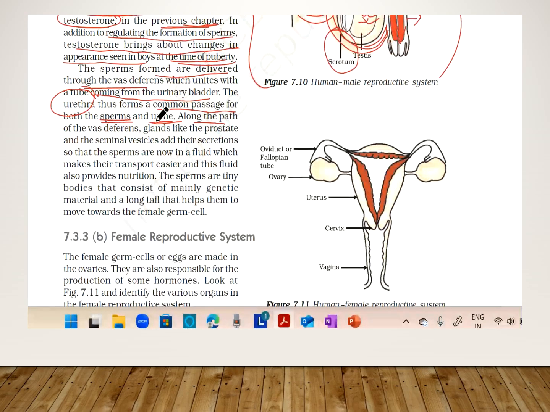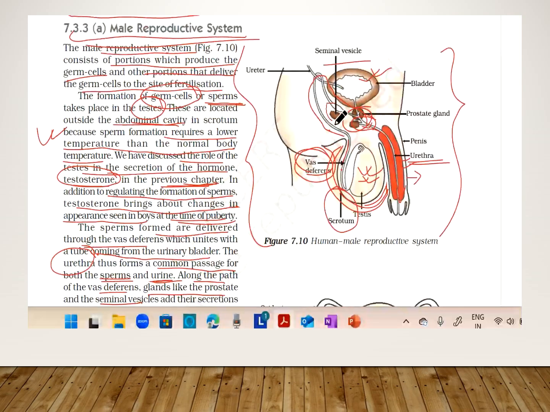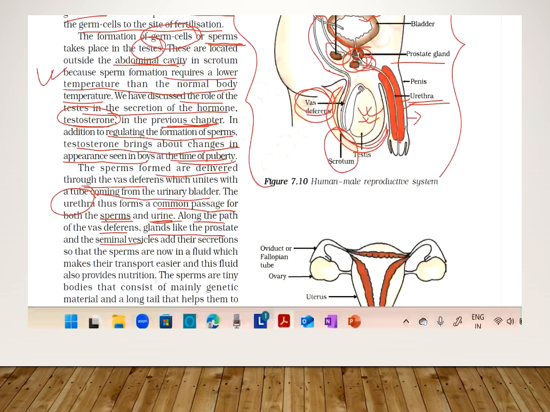Along the path of the vas deferens, there are several glands like the prostate gland and seminal vesicle. Just see here, the seminal vesicle and prostate gland are the glands on the way where the urethra is passing through the penis. They add secretions to the sperms, making a fluid which makes the transport easier, and this fluid also provides nutrition to the sperm.